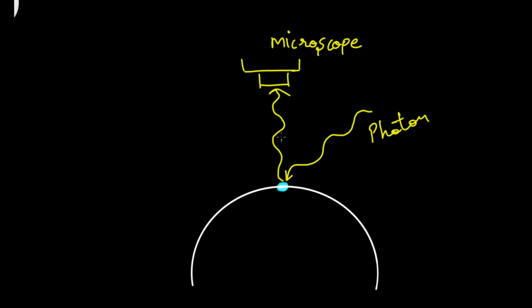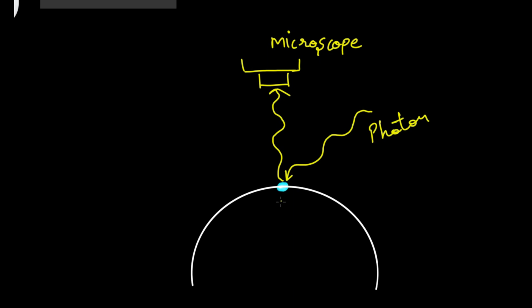That's how you calculate the position or momentum. Now we all know that photon is a moving particle, so it carries kinetic energy. After it strikes the electron, it transfers some of its kinetic energy to the electron. As soon as it transfers its energy, the position and the momentum of the electron change.